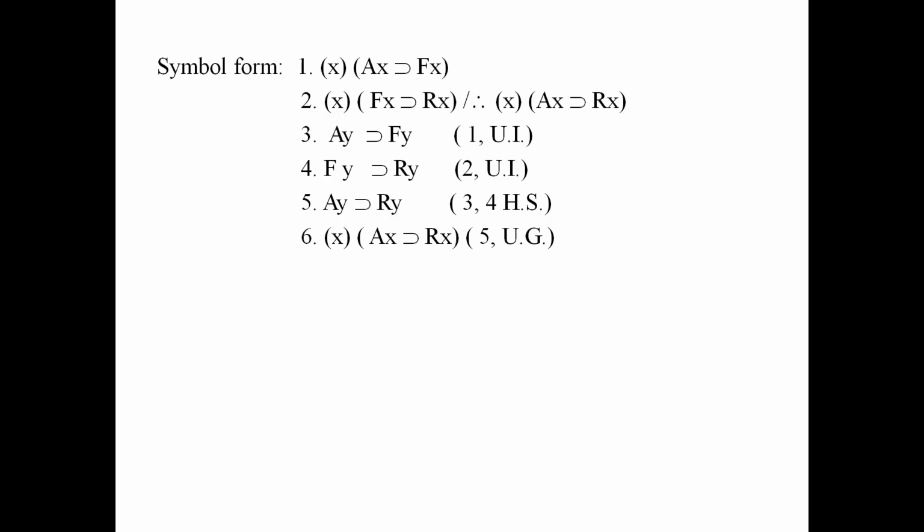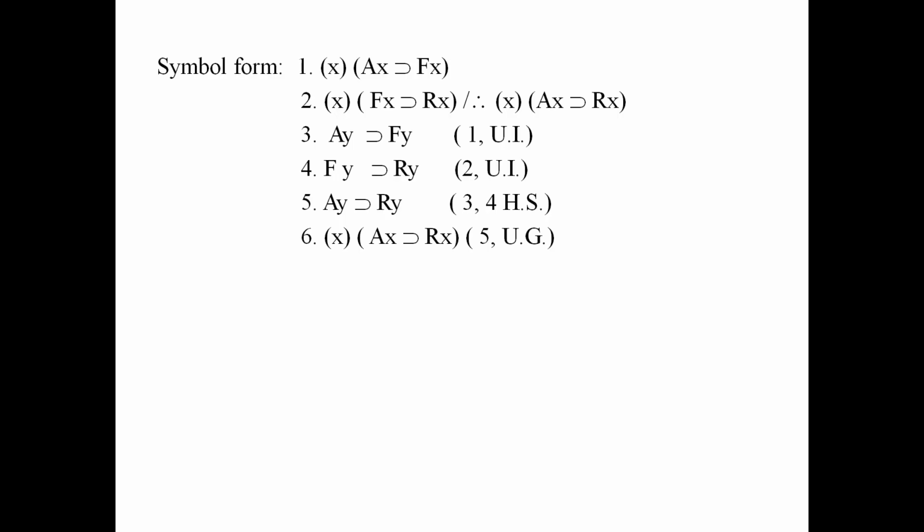Now you can add the quantifier to this propositional function and you will get a universal general proposition by the rule of UG. That is, you will replace y by x now. When you are adding or dropping, that time the y or the constant will change.